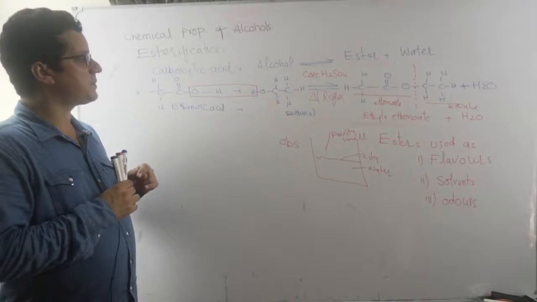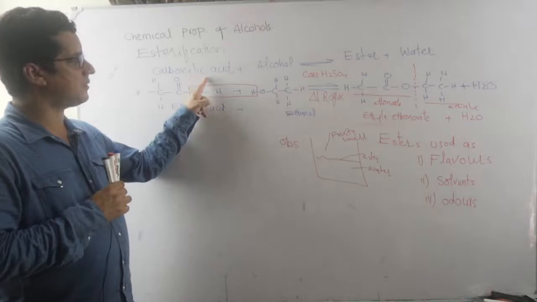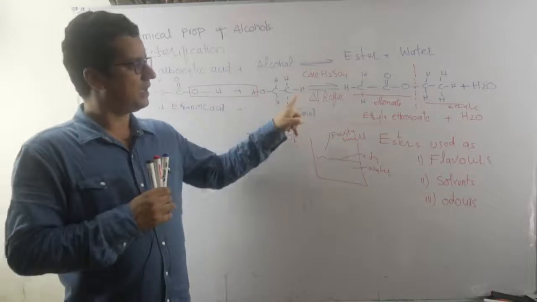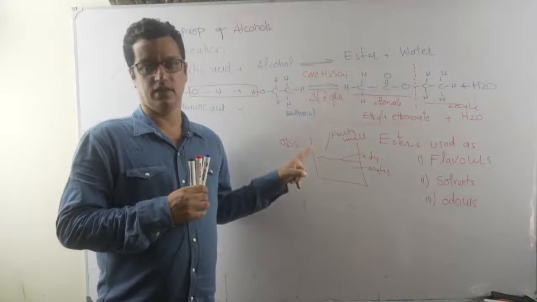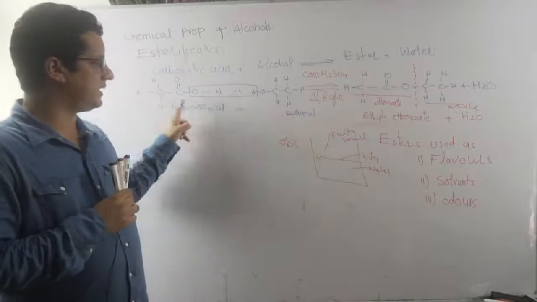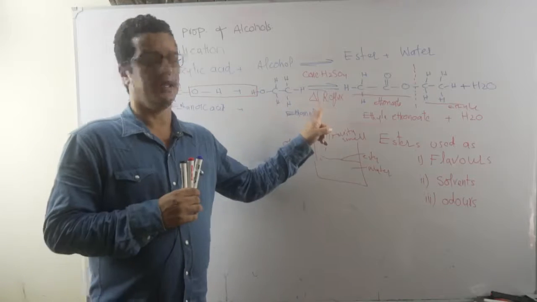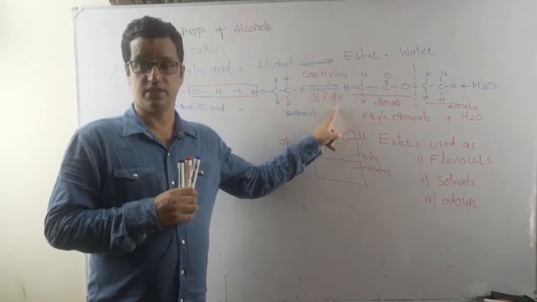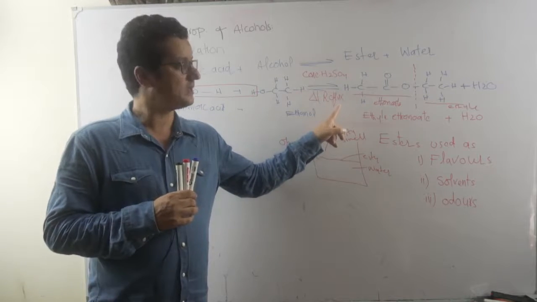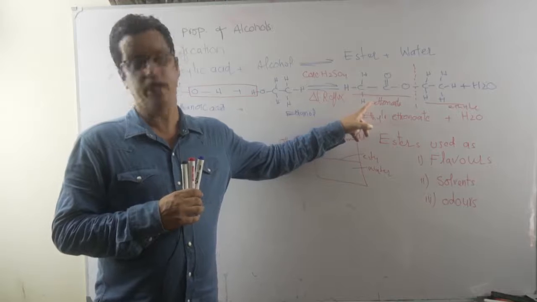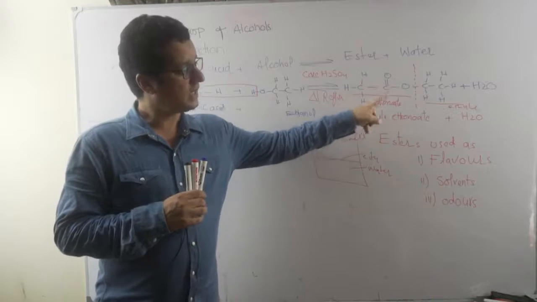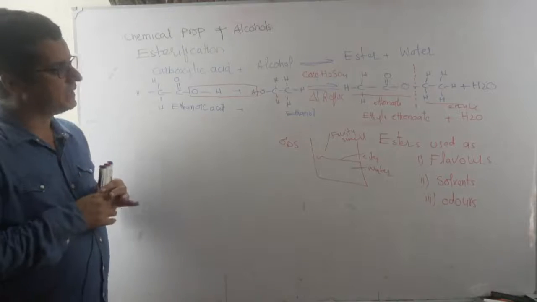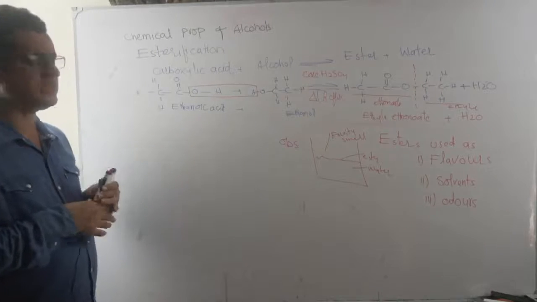Esters are actually a product of what? A reaction of carboxylic acid and alcohol. And this reaction is catalyzed by concentrated sulfuric acid. And when these low boiling things are used, then heat is needed, and a reflux condenser is needed. Heat and reflux condenser. It produces what? Carboxylic esters, and the byproduct is water. Remember, esterification is a kind of condensation reaction.